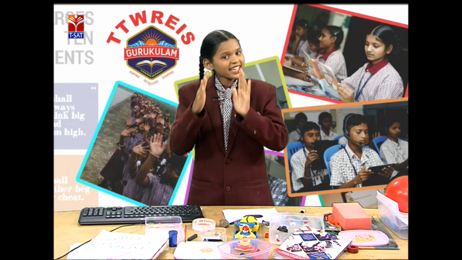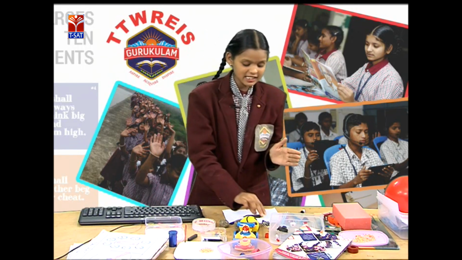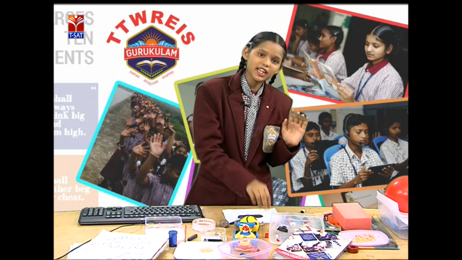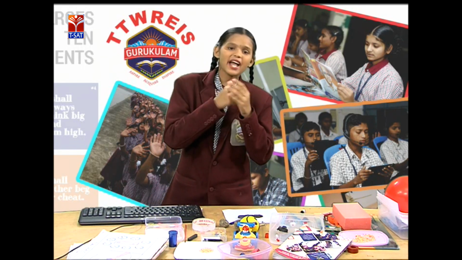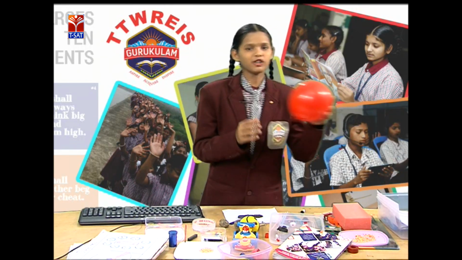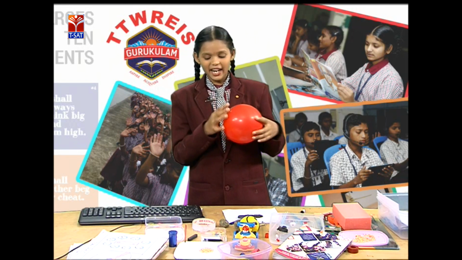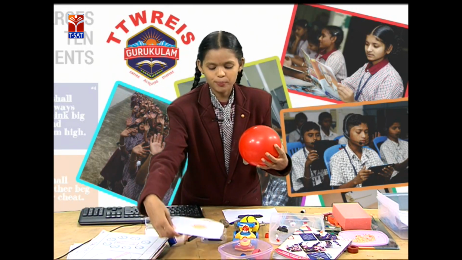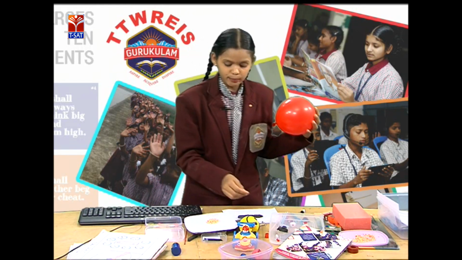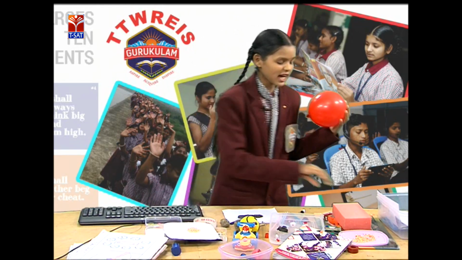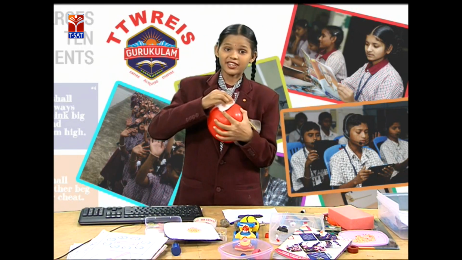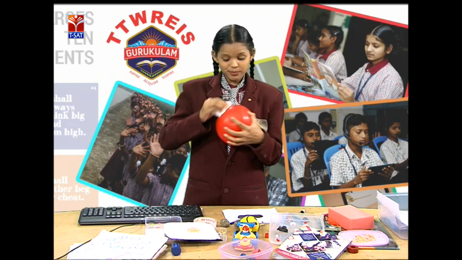The magnet attracts magnetic materials such as iron, and either attracting or repelling another magnet is nothing but magnetic force. And the next one is electrostatic force. Take a balloon, fill the balloon with air and take some pieces of paper, cut into bits, and take the balloon and rub it with the help of a cover. When we rub the balloon with the cover, the balloon will attract the pieces of paper.